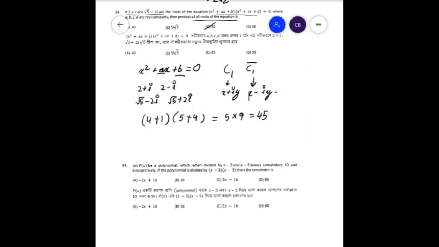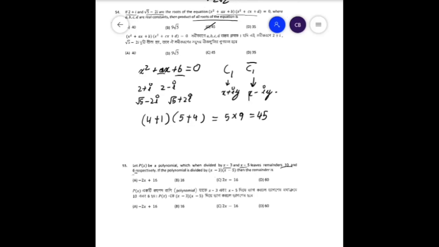Now moving on to the 55th question. So in this question, we can see that p(x) is a polynomial which, when divided by x minus 3 and x minus 5, leaves remainder of 10 and 6 respectively.